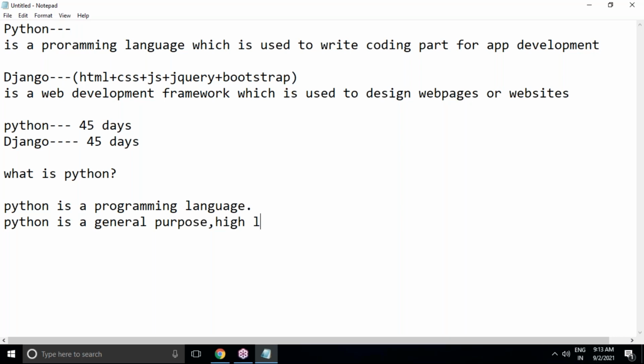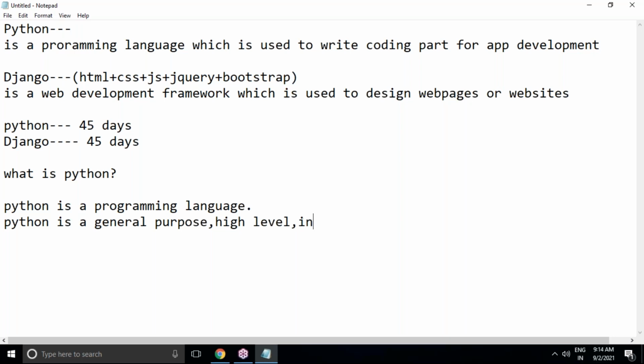Next, Python is a high level programming language. High level programming language means that as a programmer, while working with Python, there is no need to concentrate on low level activities. Being a programmer, we are not required to concentrate on low level activities like memory management and security, because memory management and security are taken care of internally by Python itself. It's a high level, programmer friendly language.